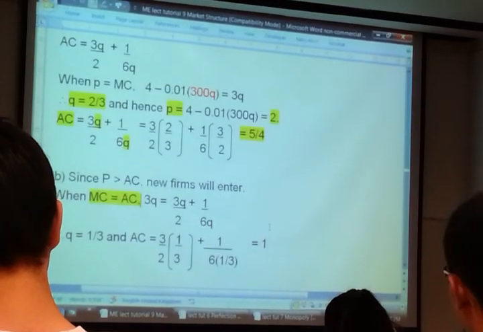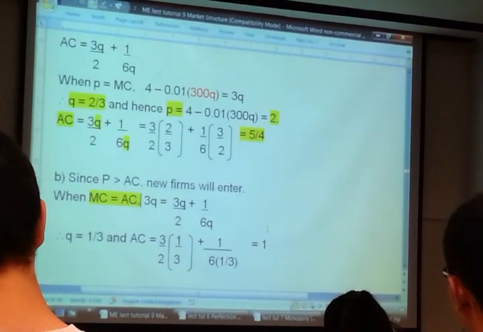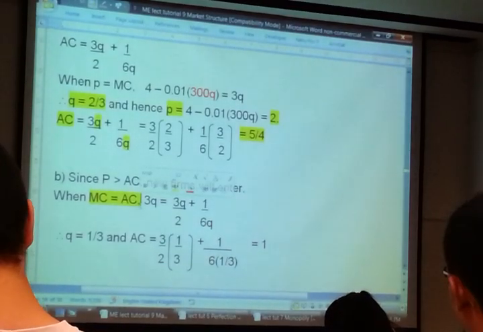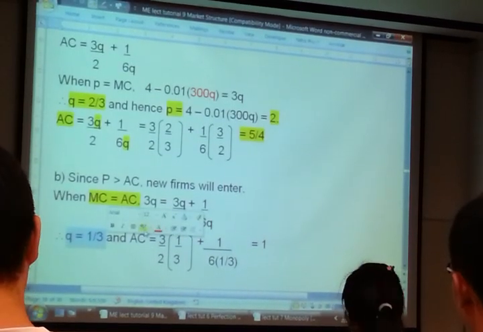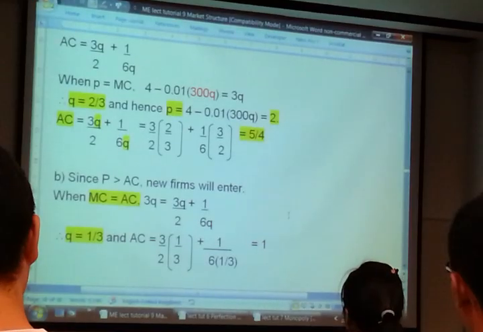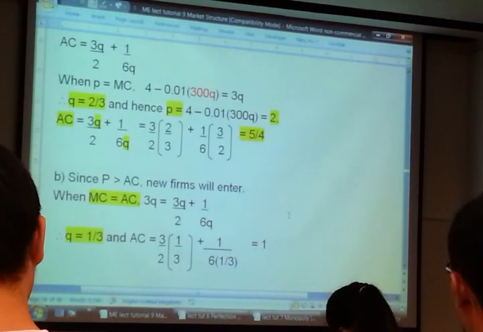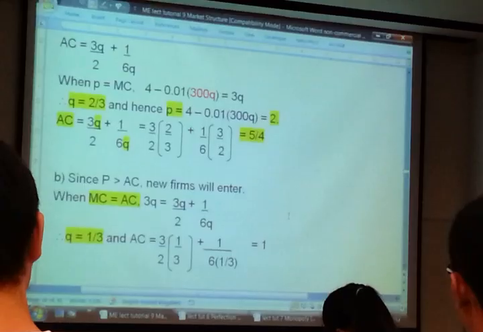Exactly. So you set your MC equal to AC. You found your Q is 1/3. So in the long run, each firm produces 1/3. Agree or not? Long run, each firm produces 1/3.